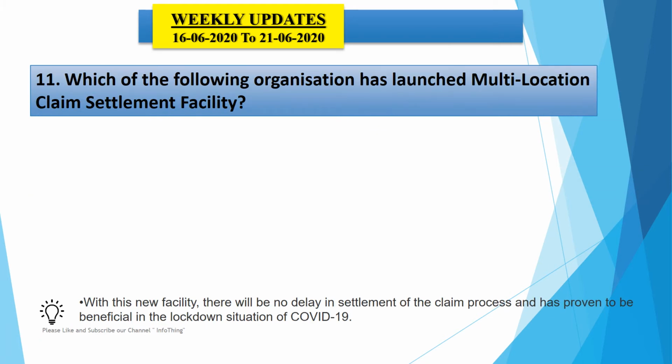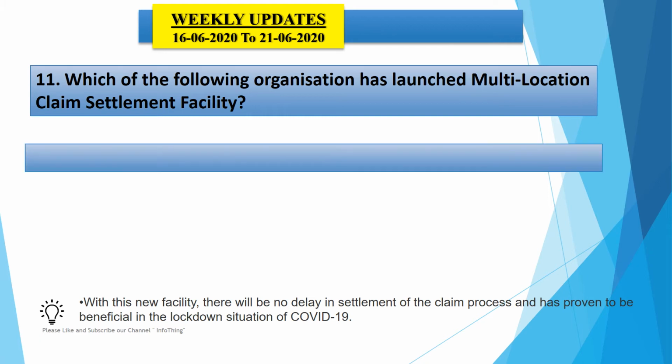Now the 11th question says, which organization has launched a multi-location claim settlement facility? Here the answer is a central government organization, EPFO, the Employees Provident Fund Organization, which has launched this multi-location claim facility. So we'll see about this facility. What is this? The multi-location claims facility has been launched to expedite member claims. It will cover claims such as provident fund, pension, partial withdrawal and transfer of these claims.